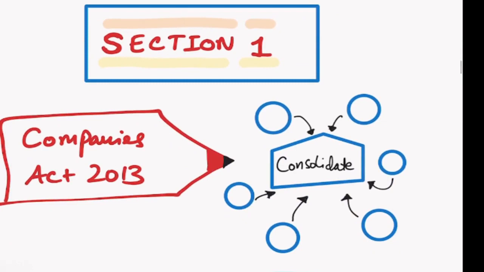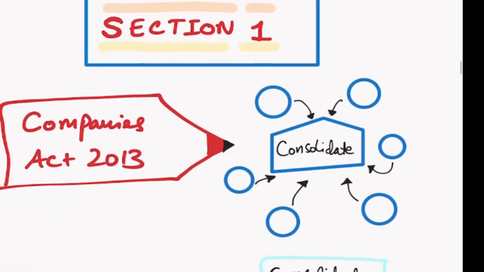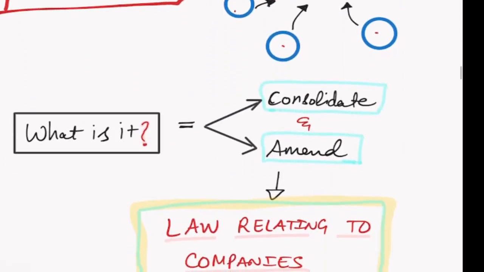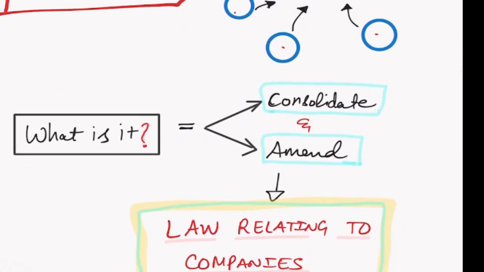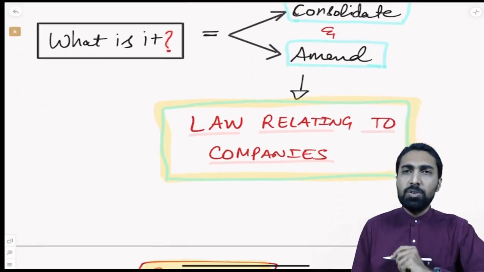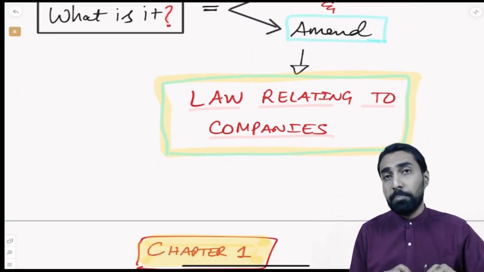So section number 1, when we look at it here, what does it do? It basically says that the Companies Act 2013 is consolidating different company laws. All the different company laws together, it is consolidating. So what is it? The Companies Act of 2013 is an act to consolidate and amend law relating to companies. So what do you mean by consolidate and amend law relating to companies?